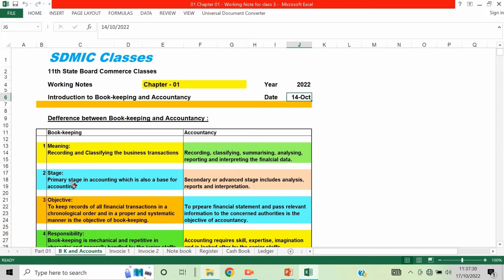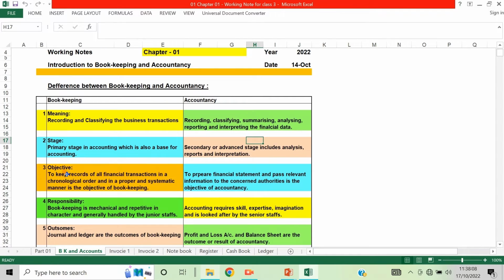Now second, stage. Primary stage in accounting, which is also a base for accounting. I told you, this is the first step. Without this, there is no accountancy. First bookkeeping, then follows the accountancy. Then in accountancy, secondary or advanced stage includes analysis, reports and interpretation. Analyzing, reporting and interpreting. That is analysis, reports and interpretation. You understood it? So now objective.